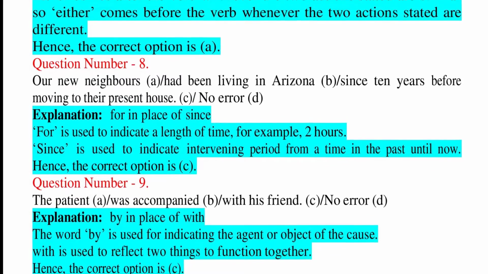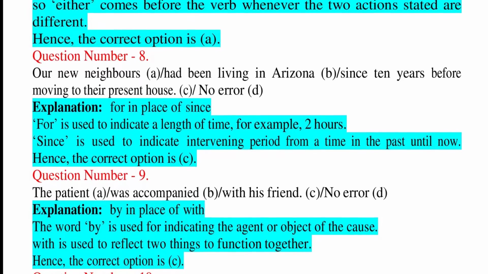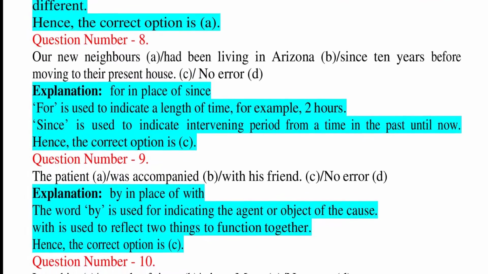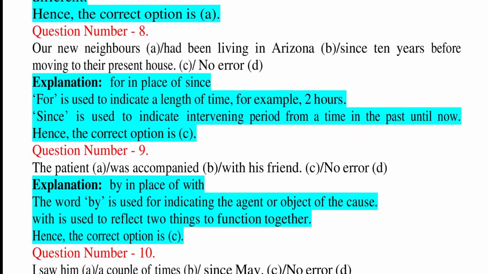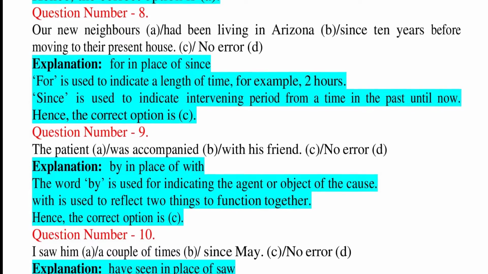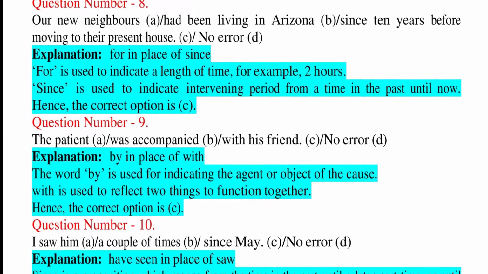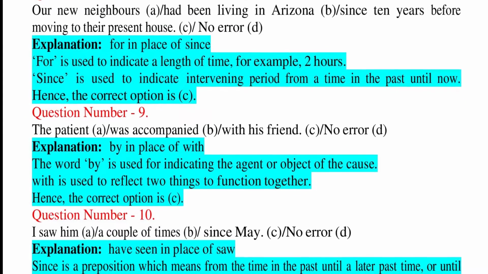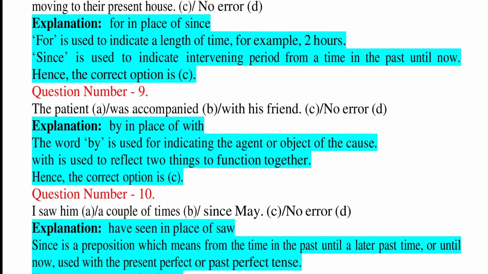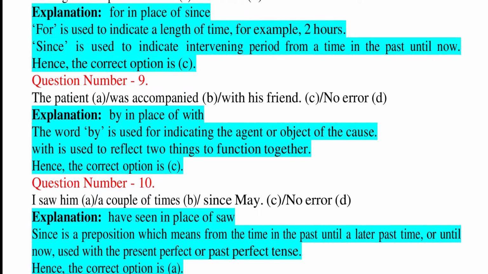Question number 9. The patient was accompanied with his friend. C. No error. D. Explanation: by in place of with. The word by is used for indicating the agent or object of the cause. With is used to reflect two things functioning together. Hence, the correct option is C.